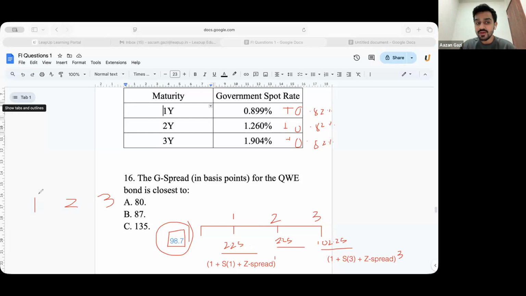Then 2.25 divided by recall 1, and I will store it in 4. 2.25 divided by recall 2, I will store it in 5. And 102.25 divided by recall 3, I will store it in 6. Then recall 4 plus recall 5 plus recall 6. Okay, so it becomes like a pattern.